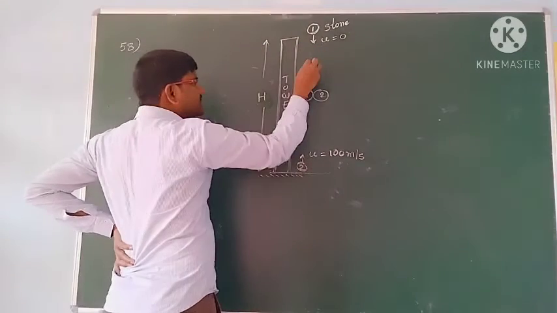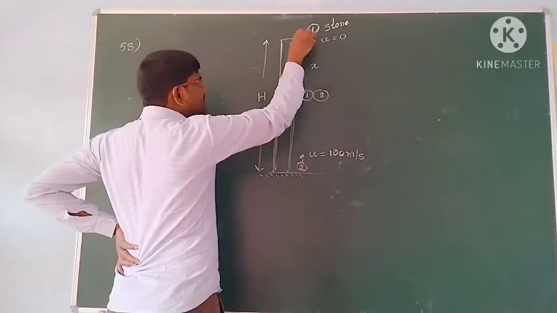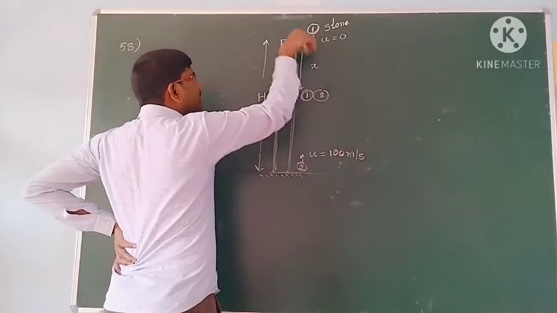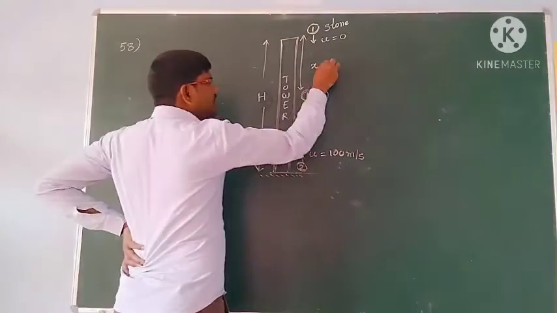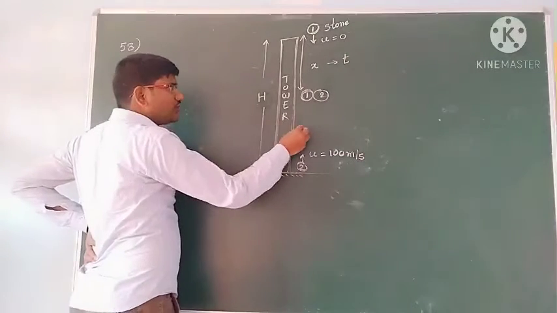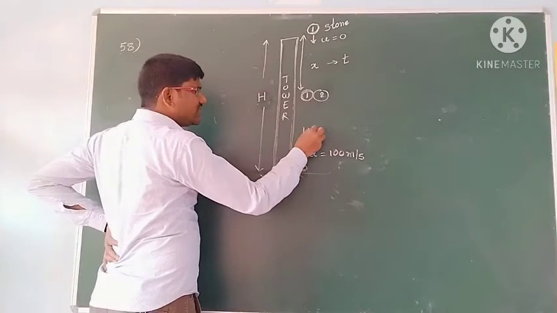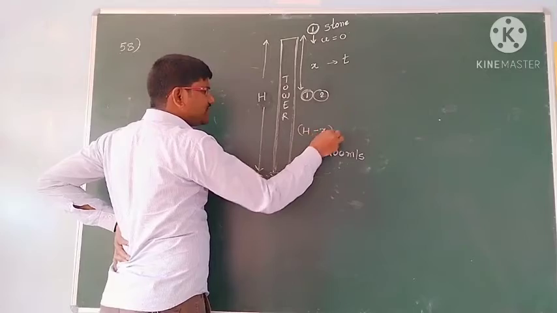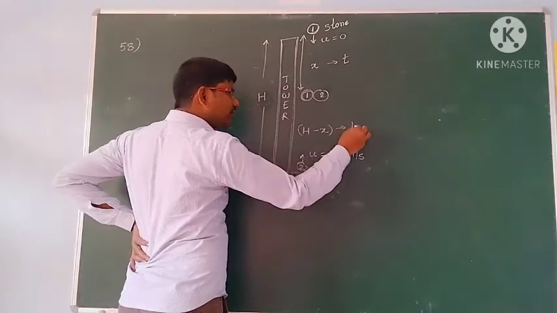Okay, and this first stone has fallen some distance x. It has fallen some distance x in the time of t seconds. Then the second stone has reached a distance of h minus x in the same time only.